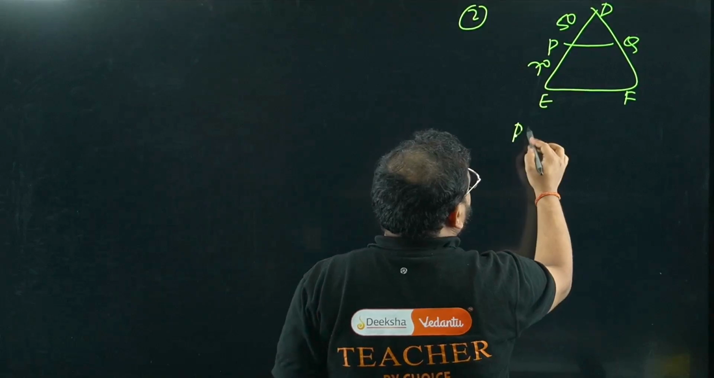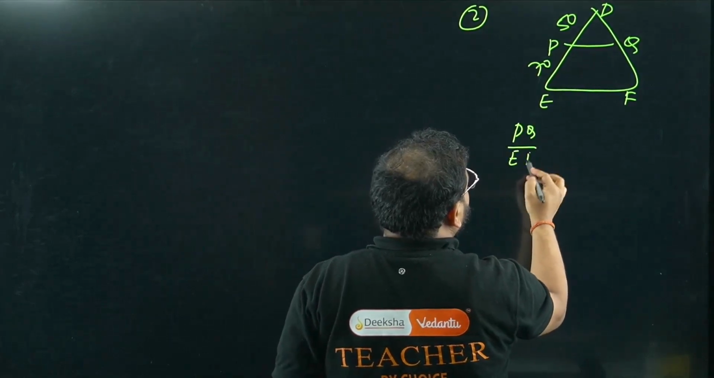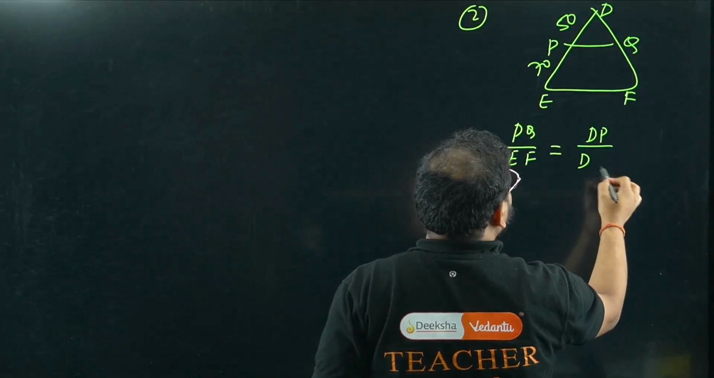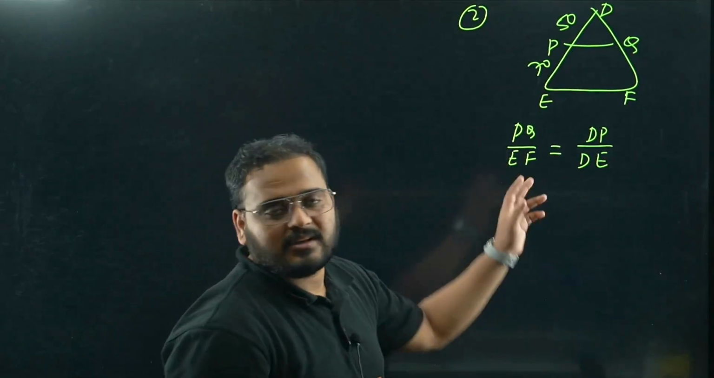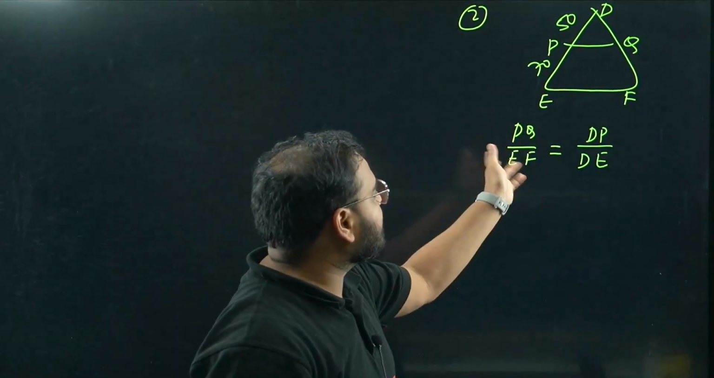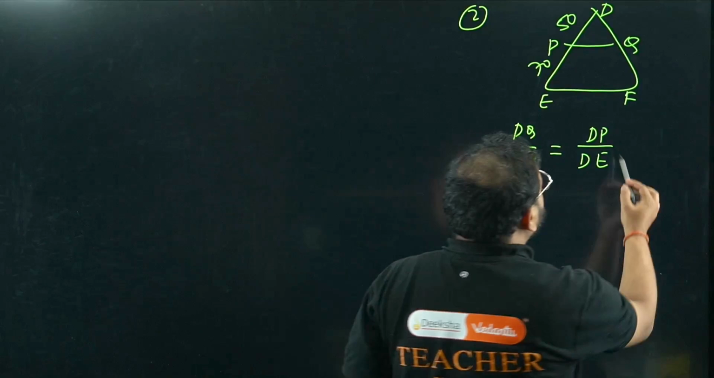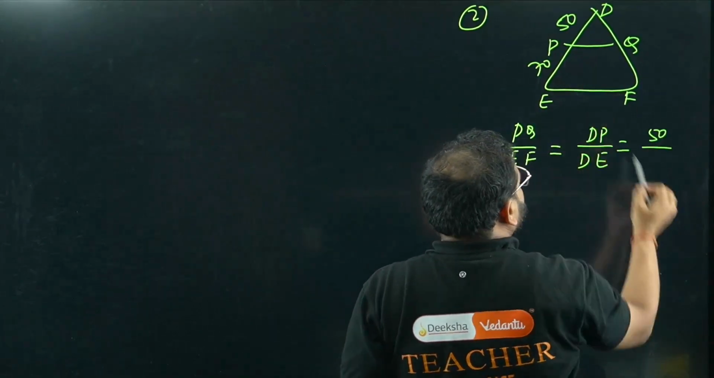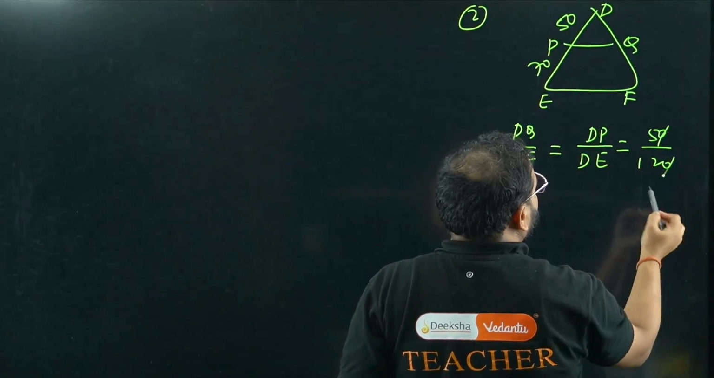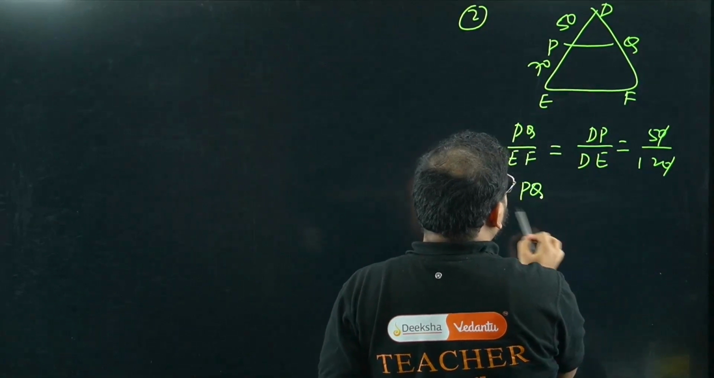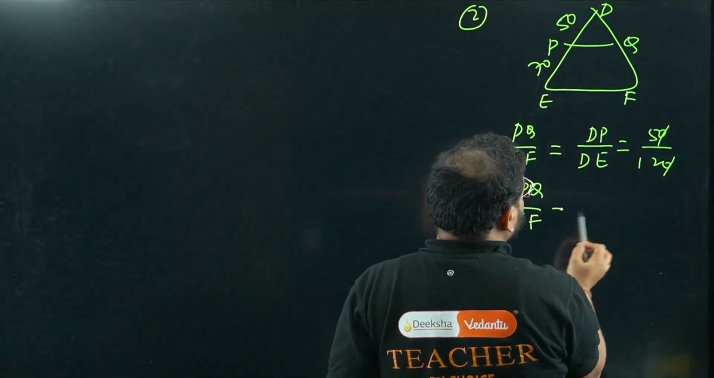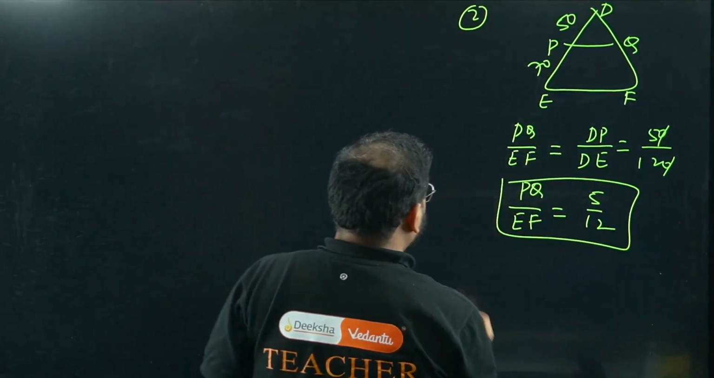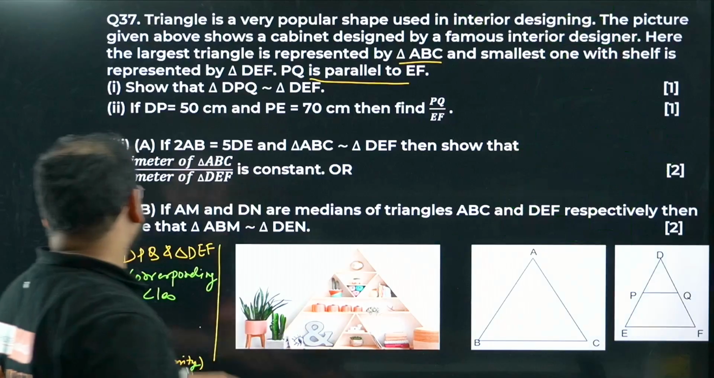We know that PQ by EF is going to be equal to DP by DE, because we have proved that DPQ and DEF are similar, so this property holds true. What's DP by DE? 50 by the sum of this, so 120. Cancel this out. What is the answer? PQ by EF is simply equal to 5 by 12. Part 2 is done. Part 3 now.